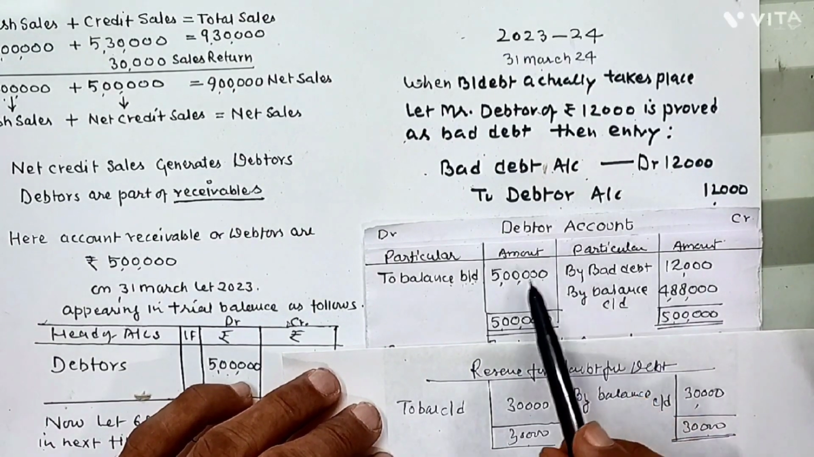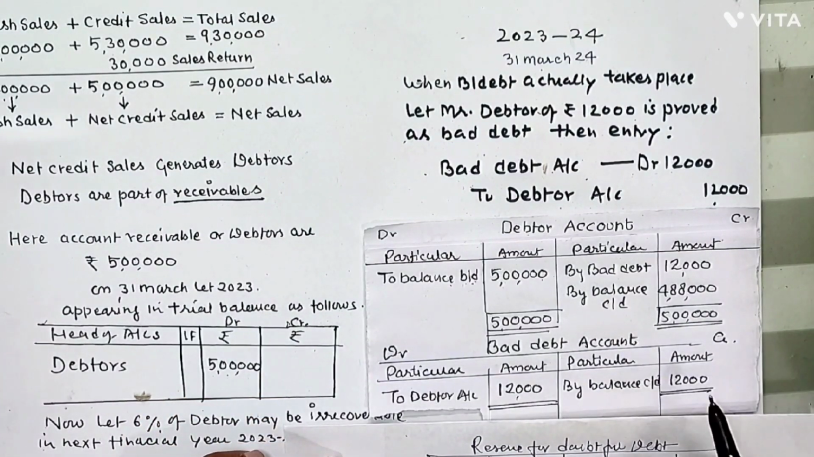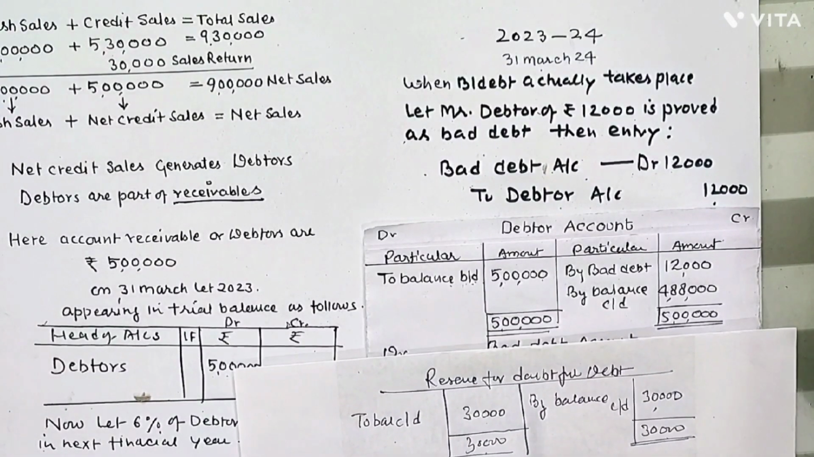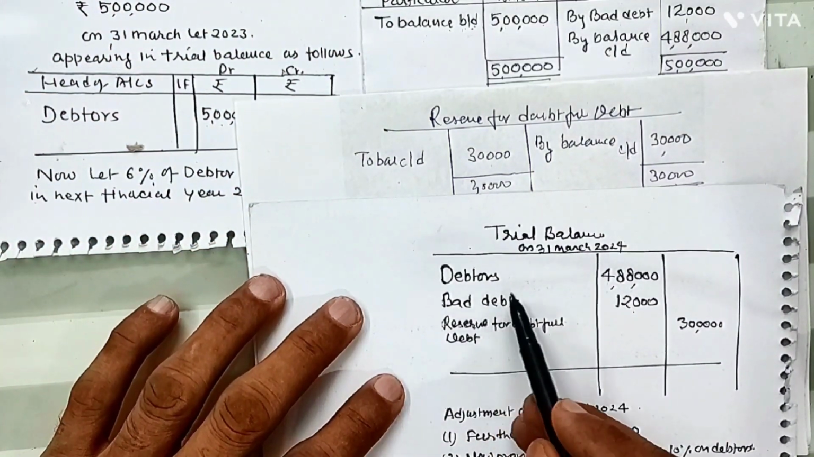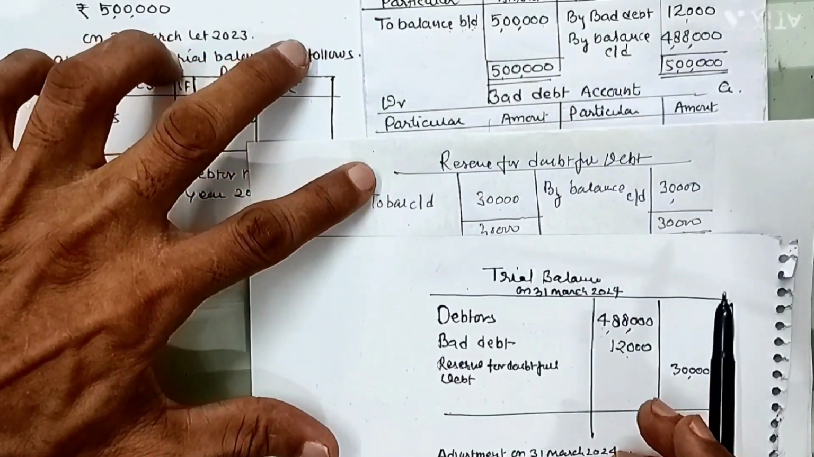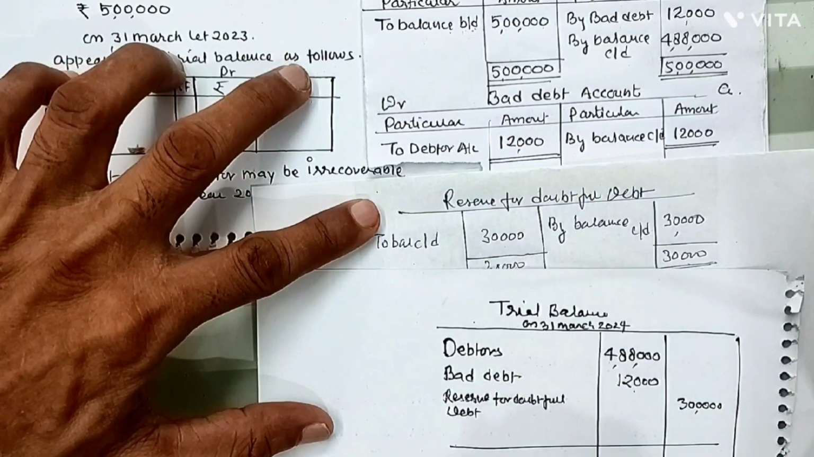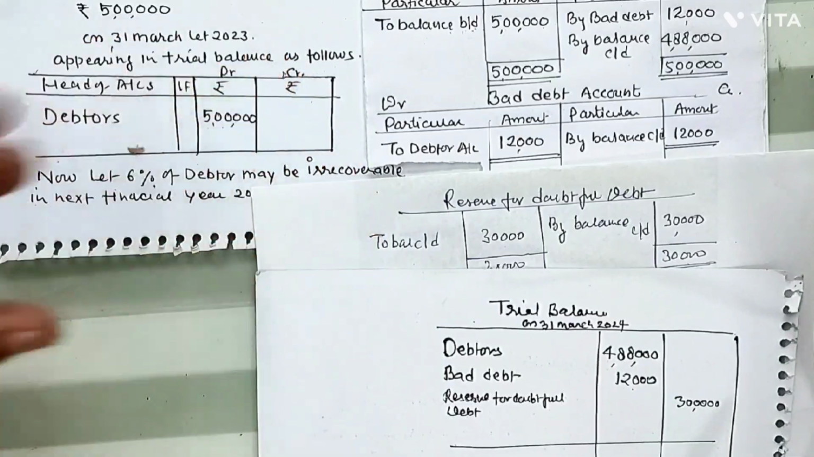And this balance will be shown in the trial balance. So debtor balance 4,88,000, bad debt balance rupees 12,000, and reserve for doubtful debt will appear in the trial balance. How will this appear in the trial balance? Let us see. Debtor rupees 4,88,000, bad debt rupees 12,000, and reserve for doubtful debt rupees 30,000. So this is the trial balance.